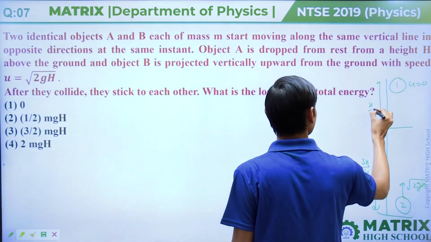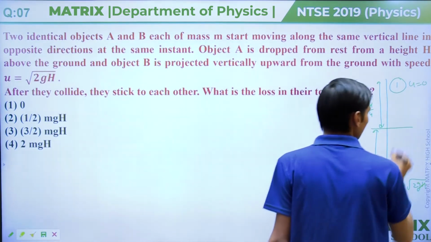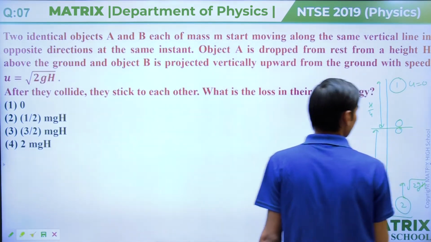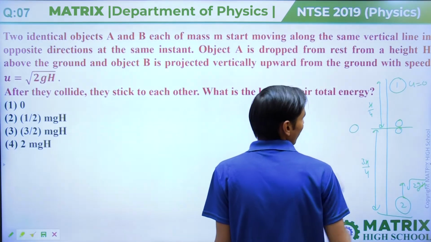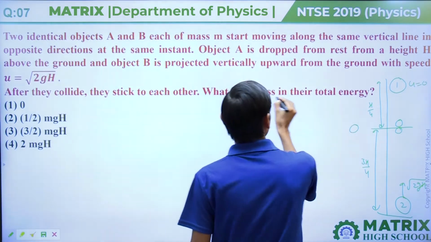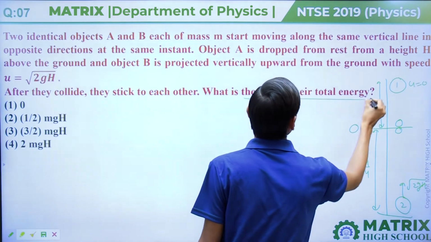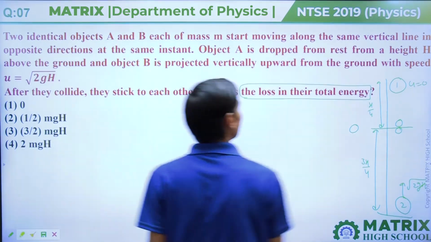The first particle's displacement is H by 4. It is saying that after collision they stick to each other, then find the loss in their total energy. Loss means change in energy.